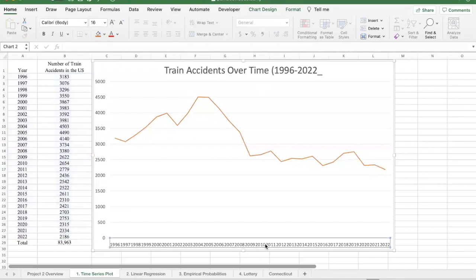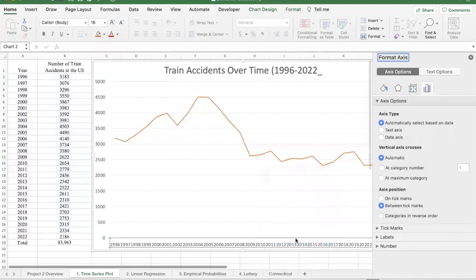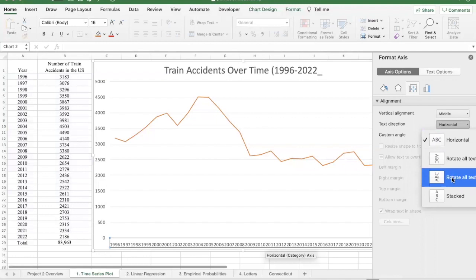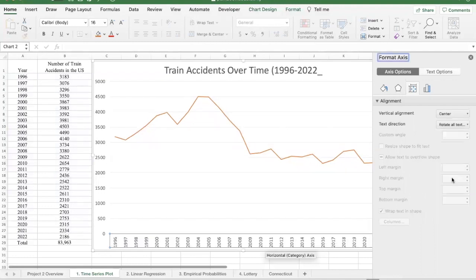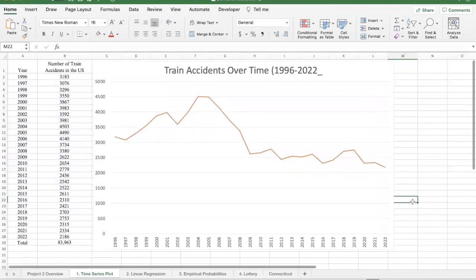So I'm going to select this, and then again, I'm going to right click or control click if you have a Mac, and we're going to format that axis. Over here, you'll see all of the ways that you can format the axis. The one I'm interested in here is, I believe, this one here, and we can set the text direction of that axis down there. Instead of horizontal, we can do it vertical. And I think I like this configuration best. And then notice it puts the years in a vertical format. All right, so that looks pretty good. It's pretty clear what these are down here.